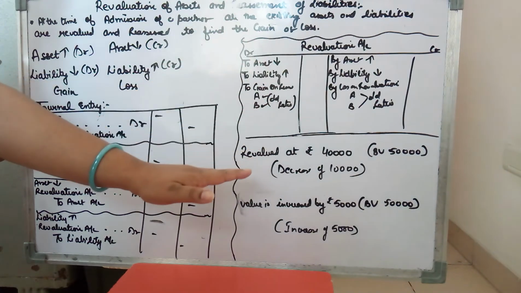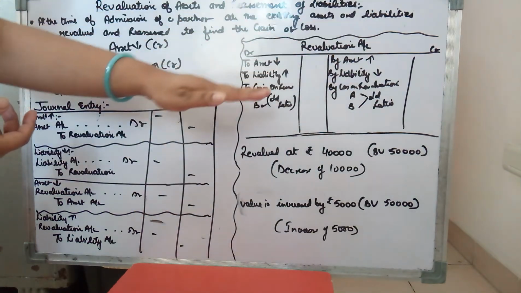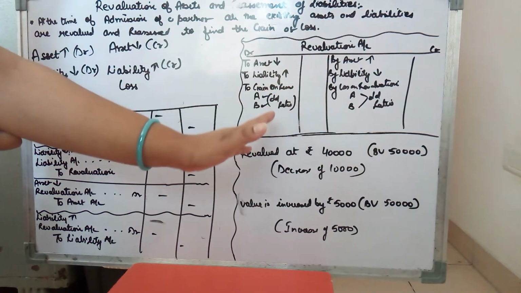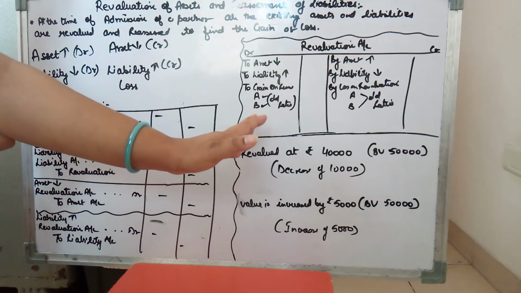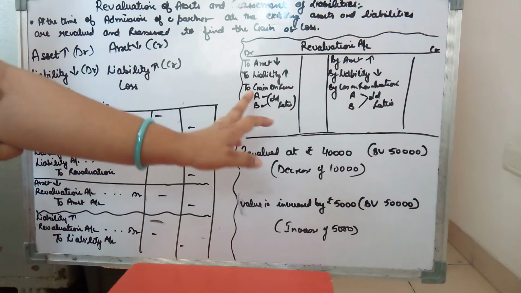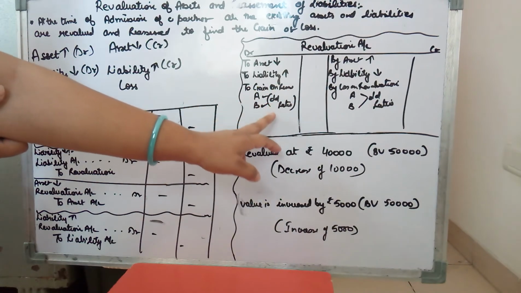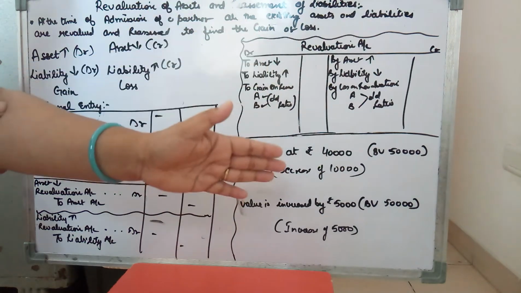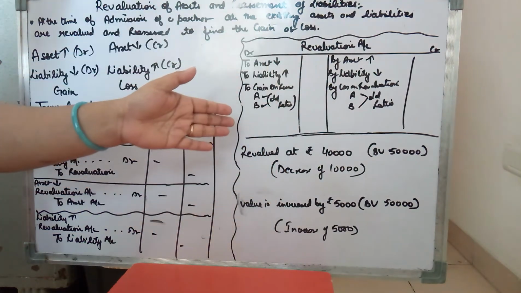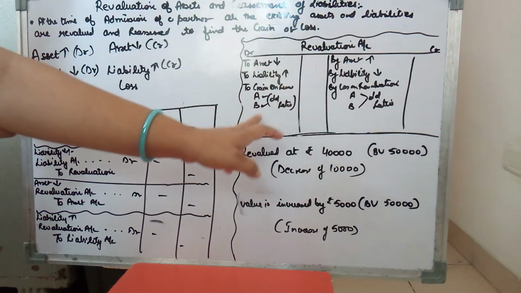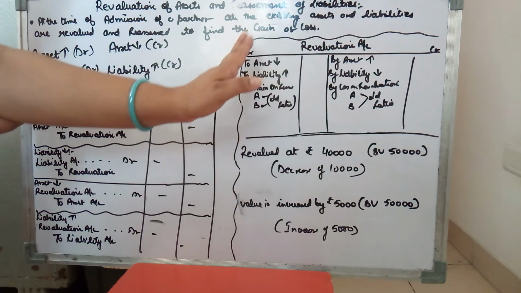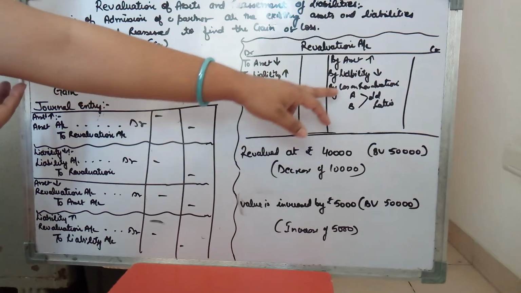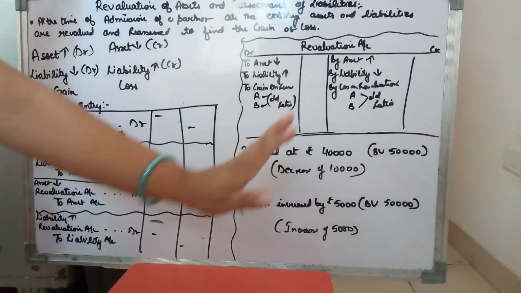Now what you will do at the end, you will just balance it. If the credit side is higher, it means your old partners have a gain, and that gain will be transferred to the old partners in which ratio? Their old ratio, because that is the previous profit. All previous profits and losses will be shared in the old ratio. So this gain will be shared between A and B in the old ratio. If the debit side is higher, it means the firm has a loss. That loss will be given to the old partners in their old ratio.